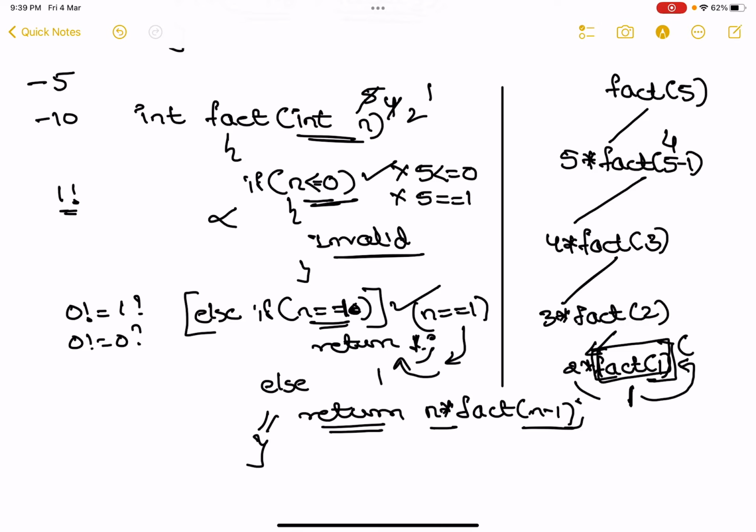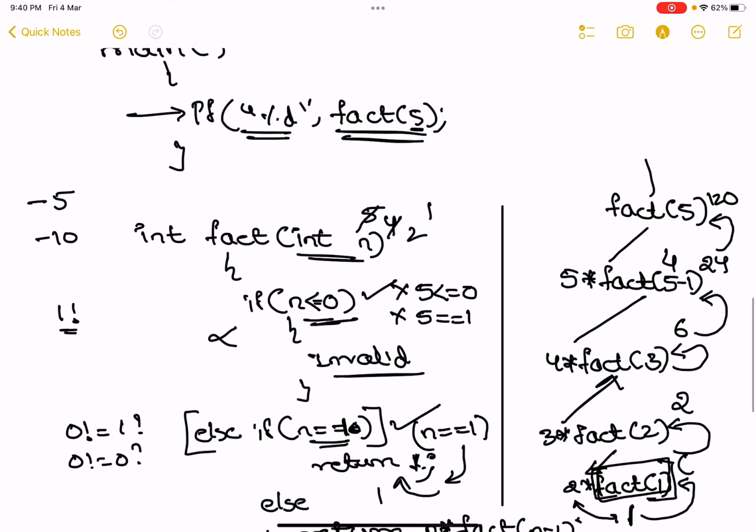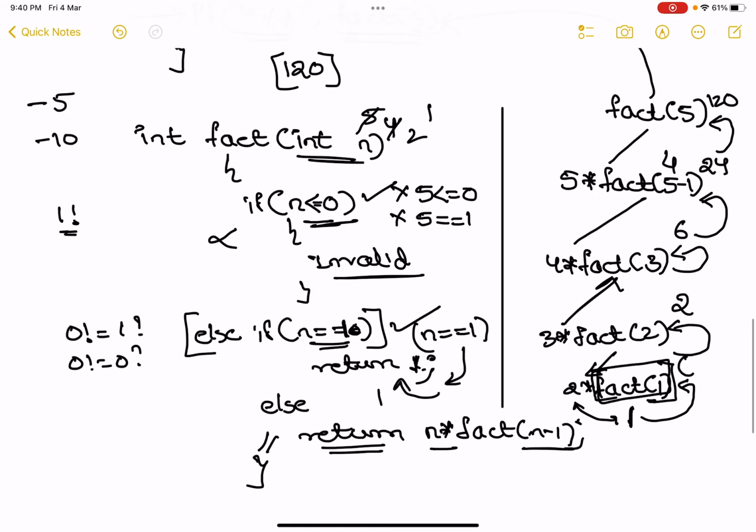so now see here, 2 into 1, the value is 2. That particular value will be returned to factorial of 2. Then 2 into 3, the value is 6. This particular value will be returned to fact of 3. Next 6 4s are 24. This particular value will be returned to fact of 4. And 24 5s are 120. That will be returned to fact of 5. And this particular statement will be returned back to main. So the answer for this question will be 120.